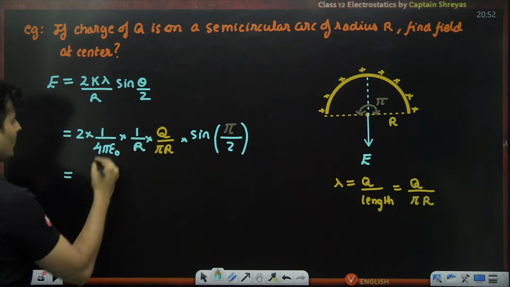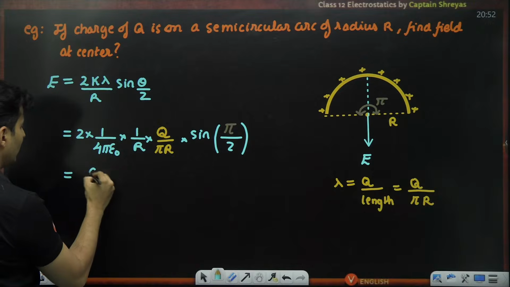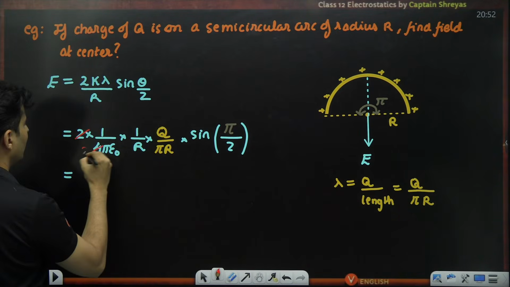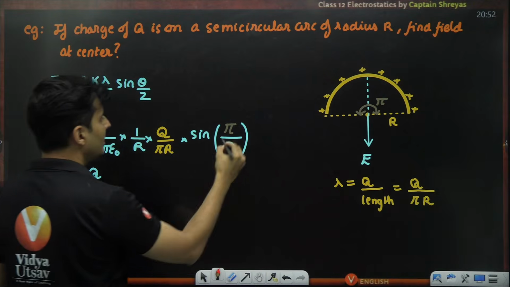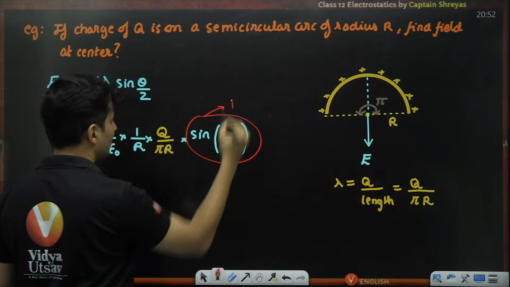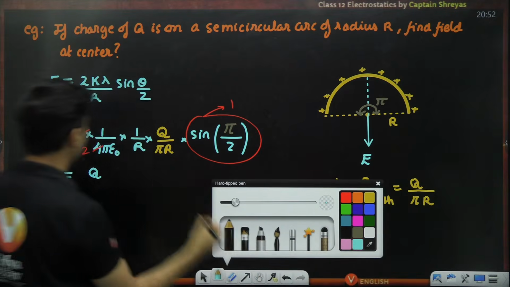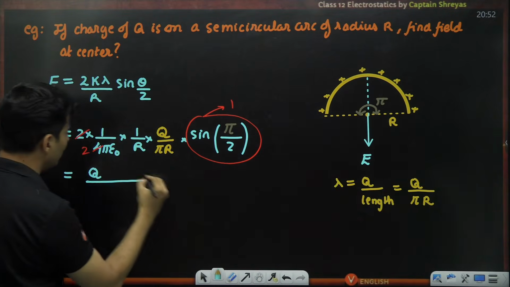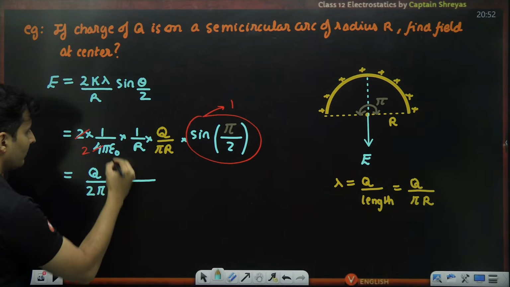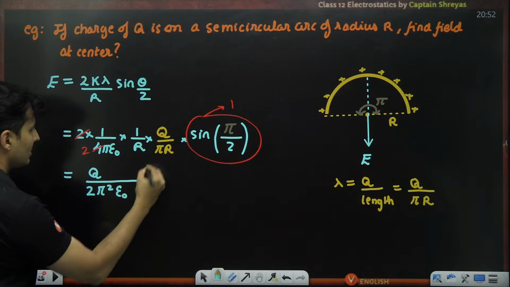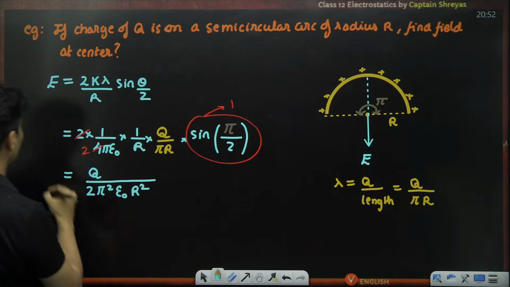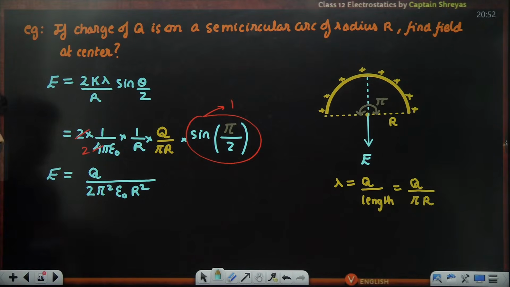So we have 2 and 4 cancelling out. We just have q over here. Next thing, sine of 90 degrees, sine of pi by 2 is just 1. So keep that also in mind. On the numerator side, only q is there. We also have 2. Pi into pi is pi square. Epsilon naught is there once. And r into r is basically r square. So this is the electric field.